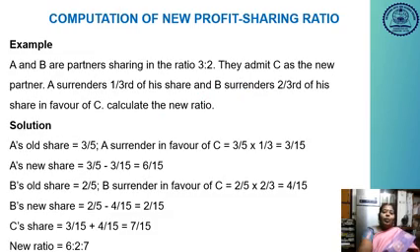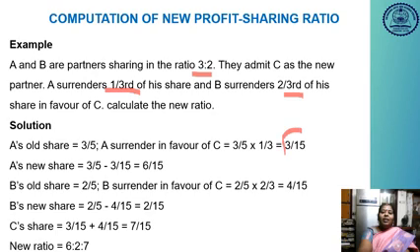So here we are going to discuss the sum. A and B are partners sharing the profit in the ratio of 3 is to 2. They admit C as the new partner. A surrenders one third of his share and B surrenders two third of his share. So actually it is not a sacrifice, it is a surrender. First of all, we have to calculate how much of the shares will be surrendered. So how will it be calculated? Old share into surrender value.